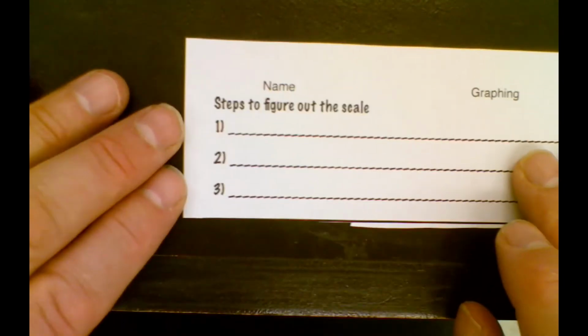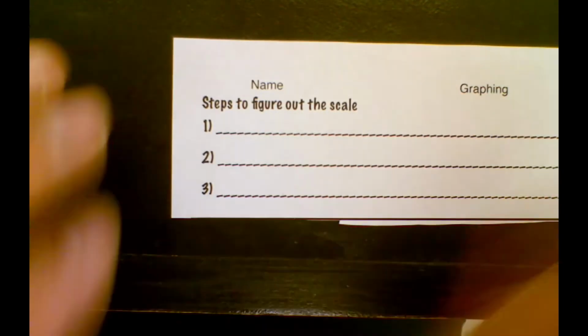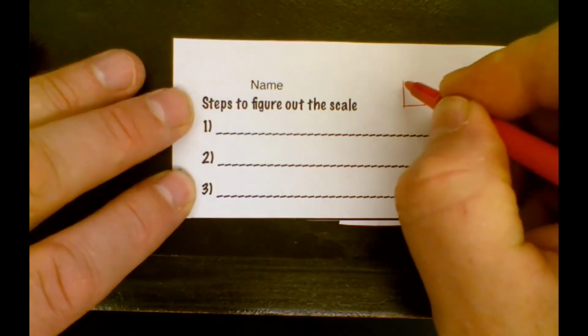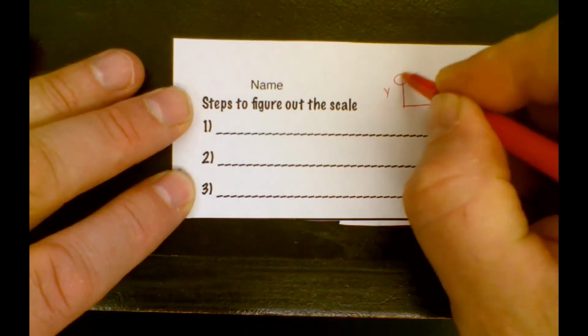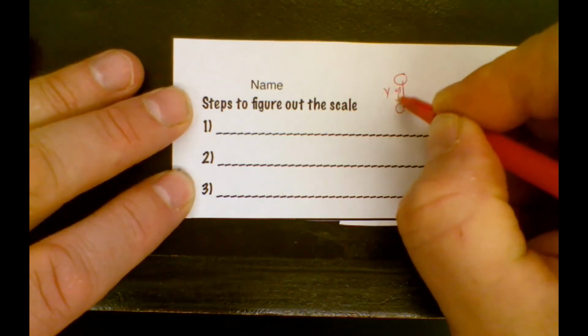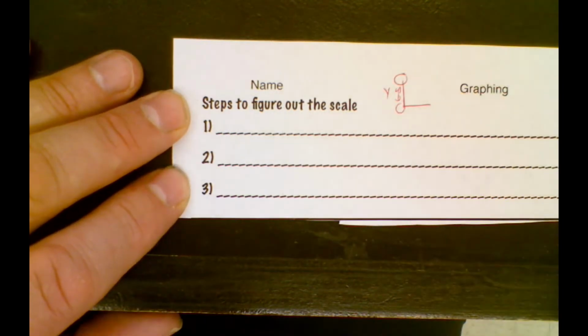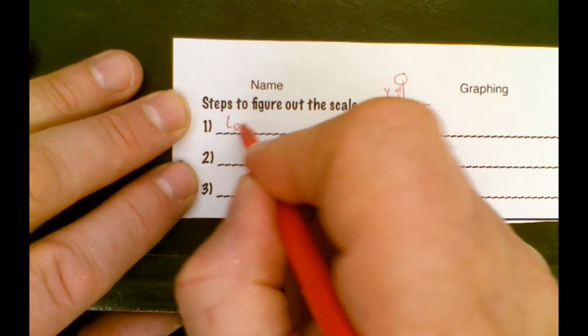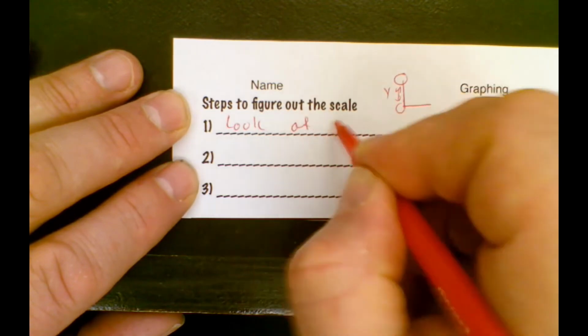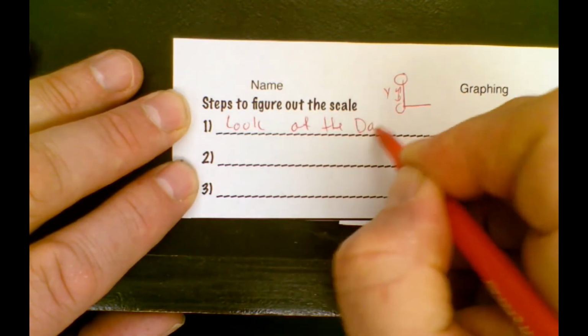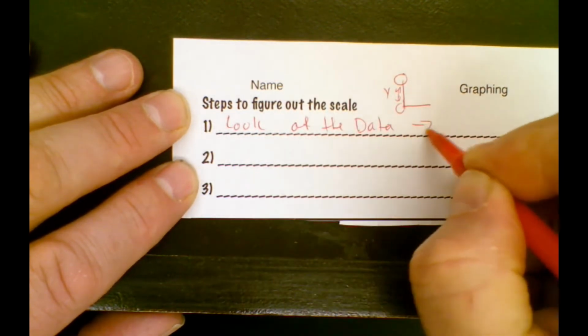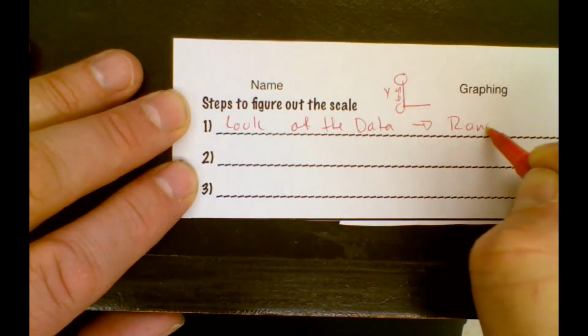Now, let's talk about what are the steps when you're building a graph and you have the y-axis and then you've got the scale that goes from the top to the bottom. How do you figure out what that is? This is usually what I do: I look at the data and I find the range.